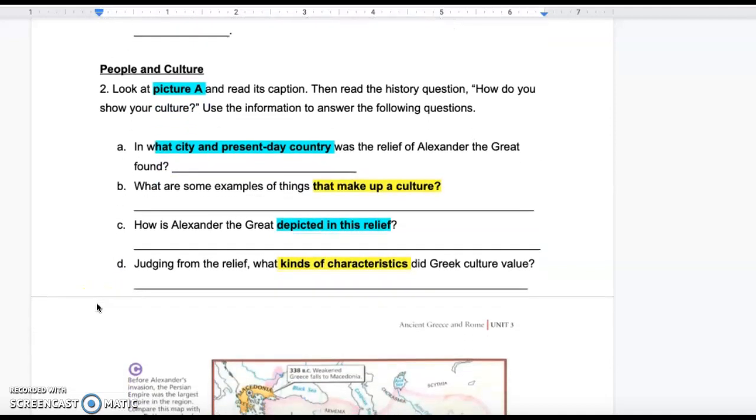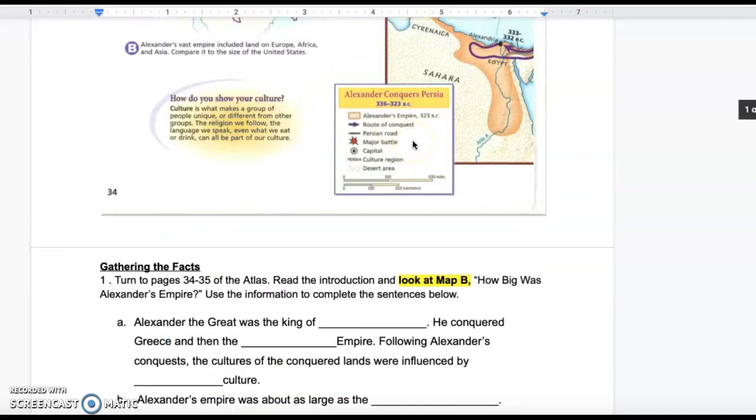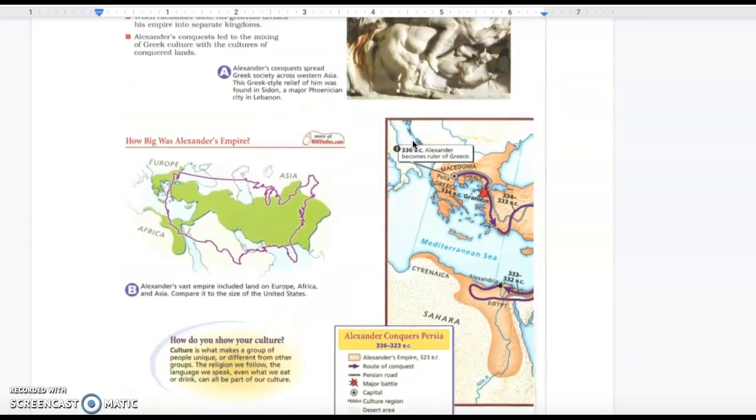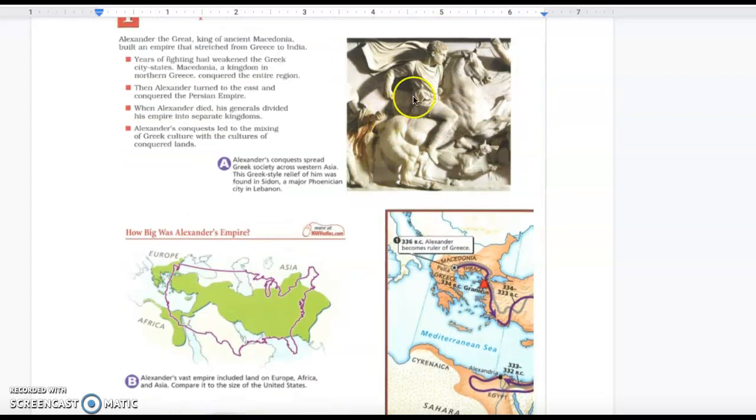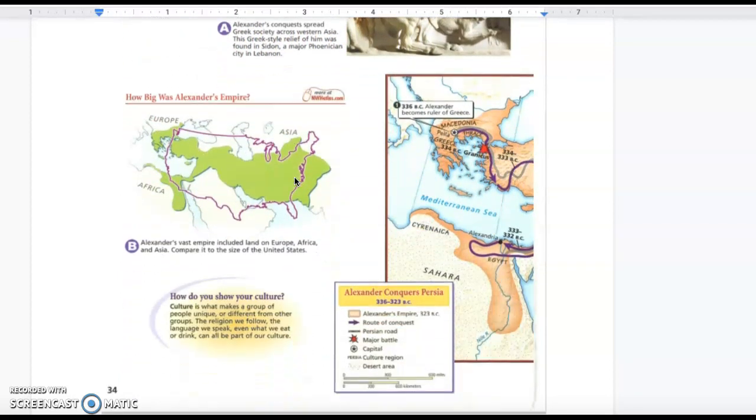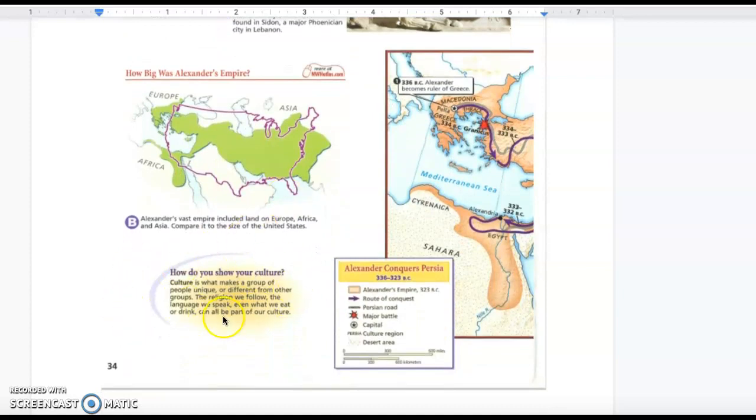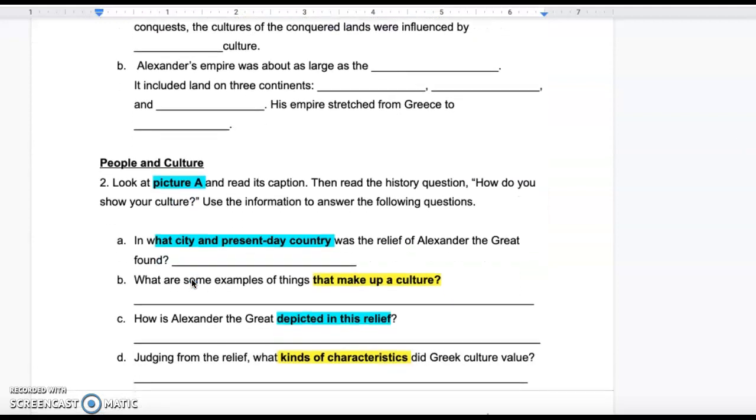People and culture. Look at picture A and read its caption. Then read the history question. How do you show your culture? Use the information to answer the following questions. So you're going to scroll up to picture A, which is right here. You're going to read the caption, and then you're going to read the show your culture to answer the following questions.